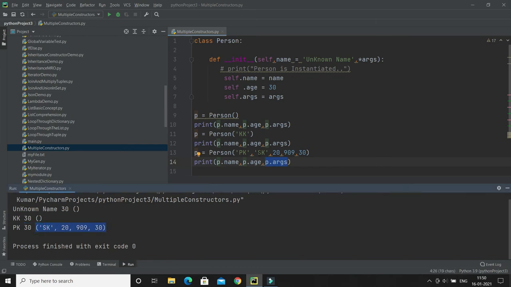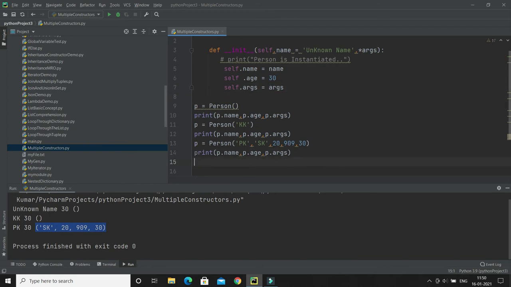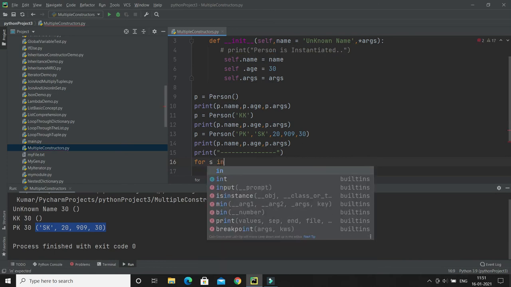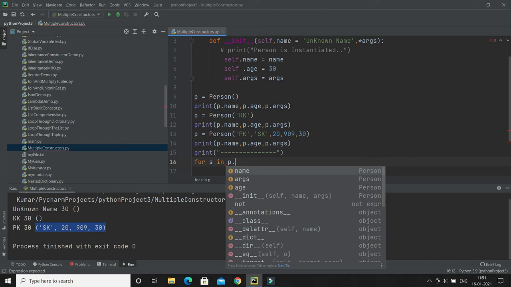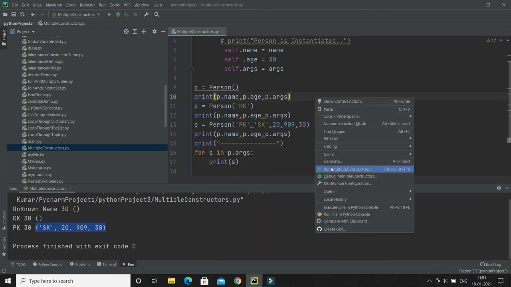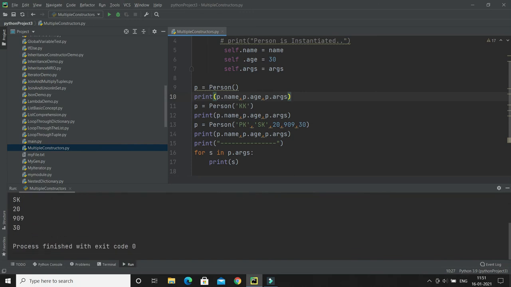So these values get assigned to the tuple, right? Of course, you can iterate through the tuple with a for loop. Let's say I would like to iterate the tuple, then how can we do that? We can do that easily. I'll do for s in p.args, and easily you can iterate over the tuple. I'd print s. Here you can see we can iterate over the tuple.